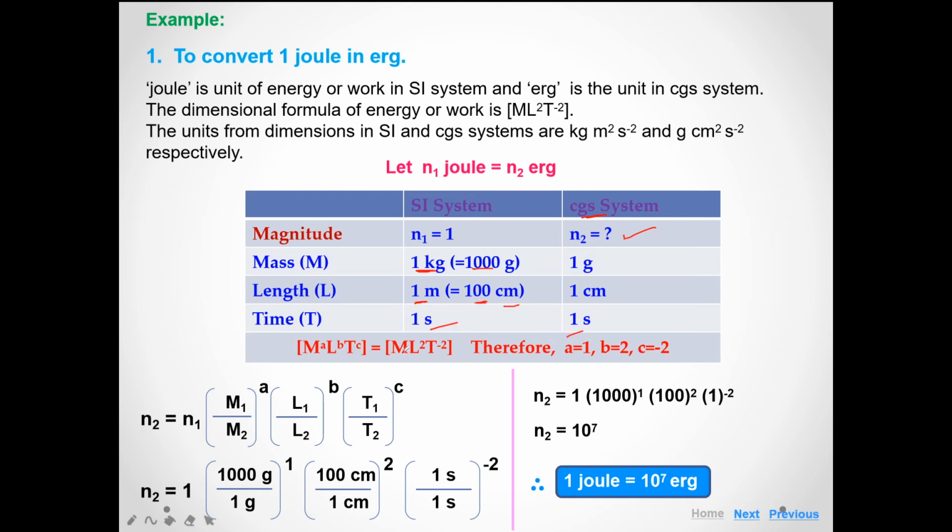In the dimensional formula we get the values of a, b and c as 1, 2, minus 2. Putting these values of a, b and c in the formula, we get n2 equal to 10 to the power 7. In this manner we can easily convert one unit system into another unit system.